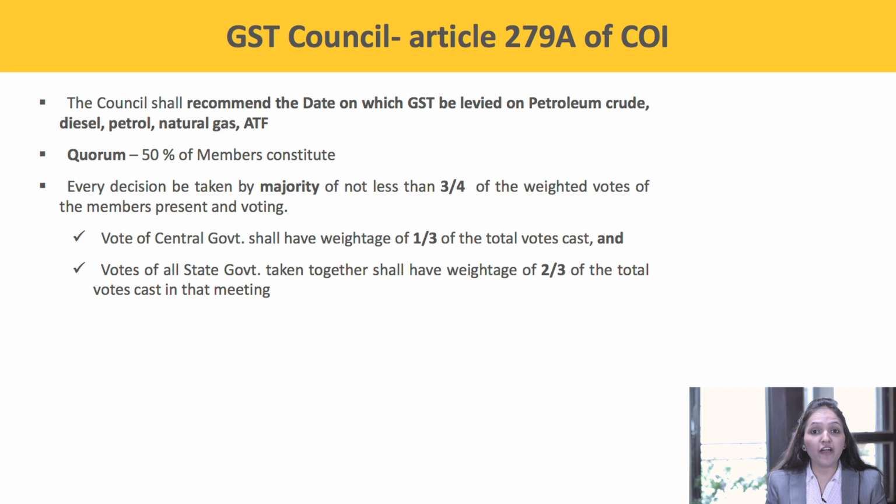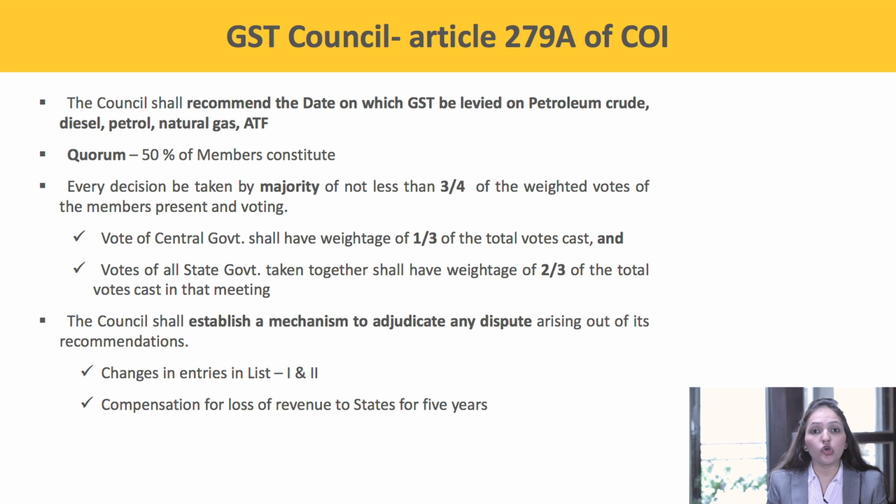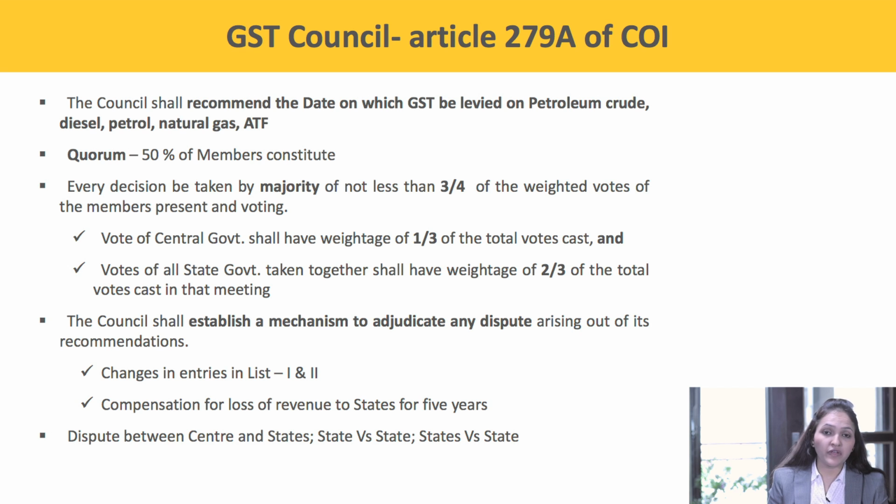But every decision taken in the meeting shall be passed by a majority of not less than 3/4 of the total weighted votes of the members present in the meeting. The council shall also establish a mechanism to adjudicate any dispute arising out of its recommendations, like changes in entries in List 1 and 2, compensation for loss of revenue to the states for 5 years, if there is any dispute between the Centre and the state, state versus states, and states versus state.